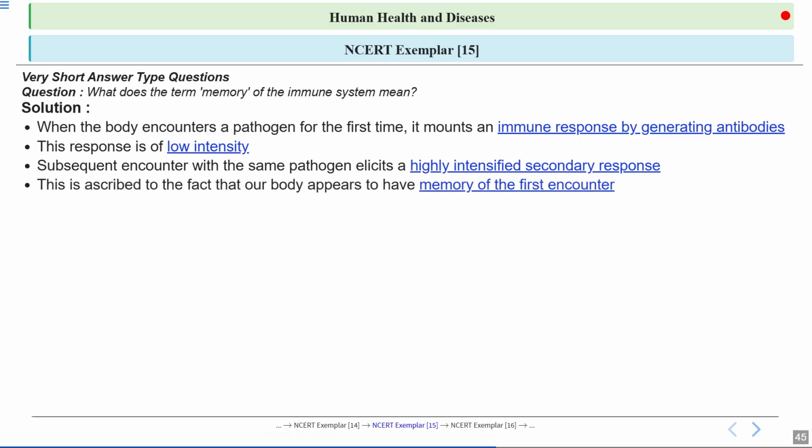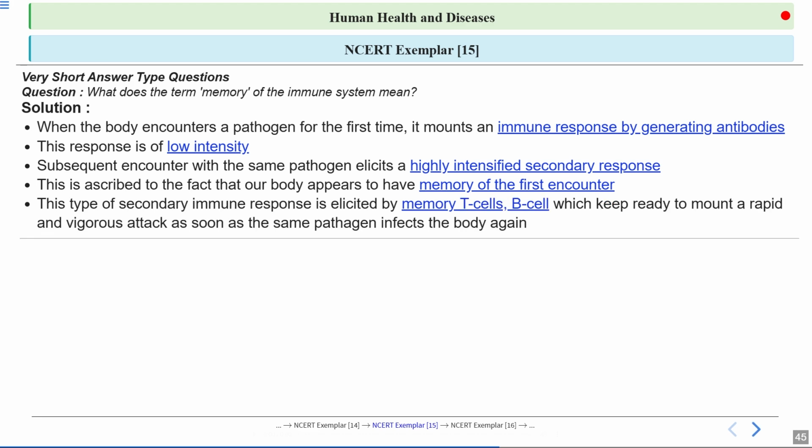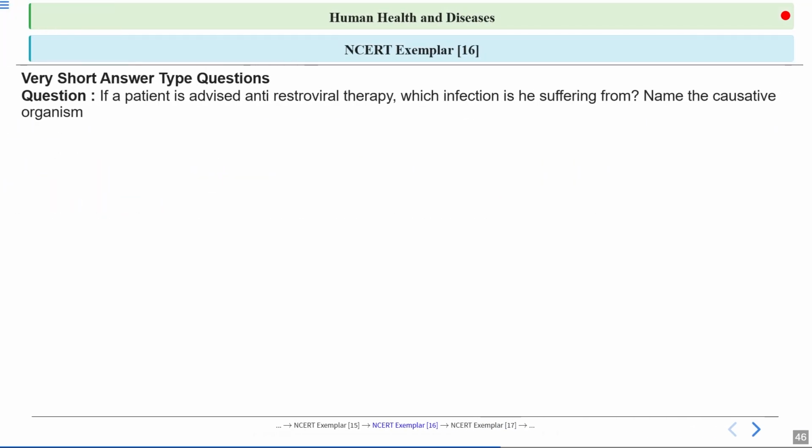Now this ability to respond more strongly the second time is because our body has a memory of the first encounter. This memory is due to a special kind of cell called the memory T and B cells. So this type of secondary immune response is elicited by the memory T cells and B cells, which keep ready to mount a rapid and vigorous attack as soon as the same pathogen infects the body again.